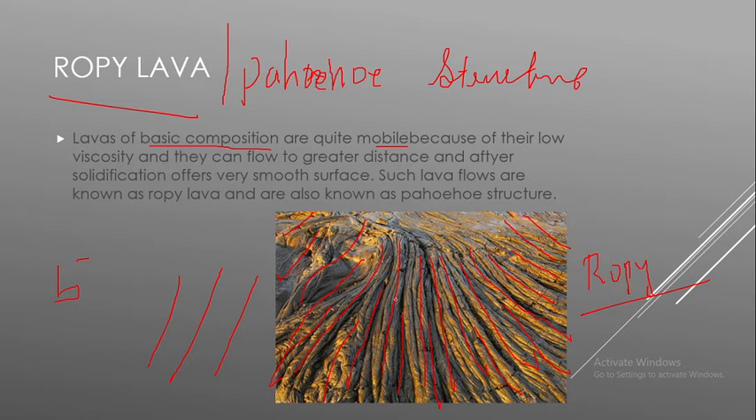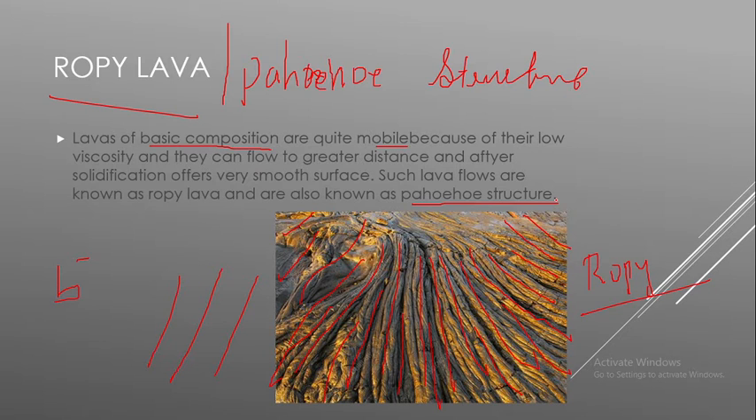It is nothing but when basic lava flows, the viscosity will be very low, so it can travel a great distance. Then after solidification, what will happen? This offers a very smooth surface. Such lava flows are known as ropey lava, and another name is Pahoehoe structure. That is, Pahoehoe structure is another name for this ropey structure.